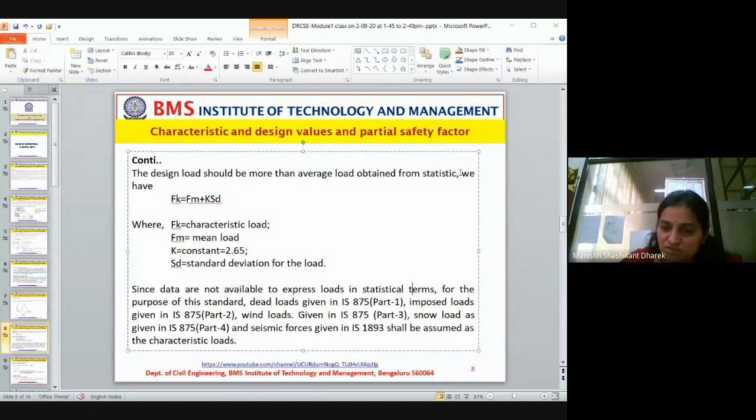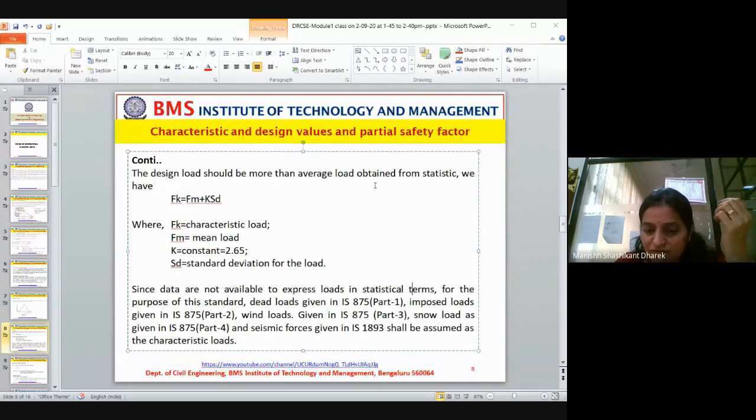So what is the statistics? We have to see how it varies gradually, and then we arrive at the characteristic load. That looks tedious. So what they do is, for residential buildings, commercial buildings, and different types of loading, they have given us the loading conditions, the average loads to be considered in the design with respect to different utilization of the structure. That is mentioned accordingly in the code.